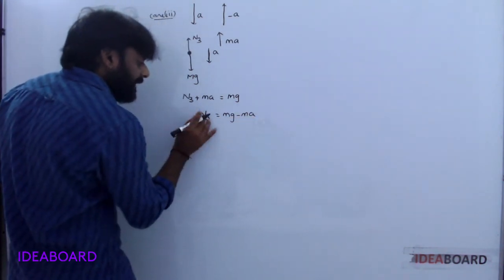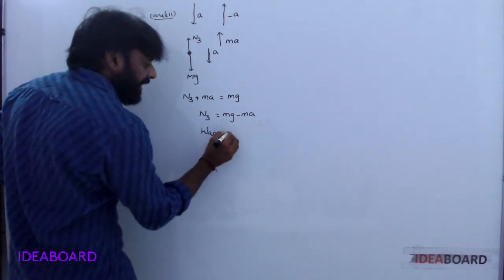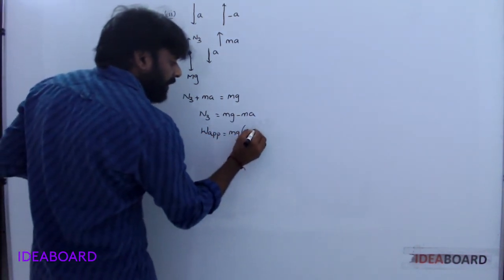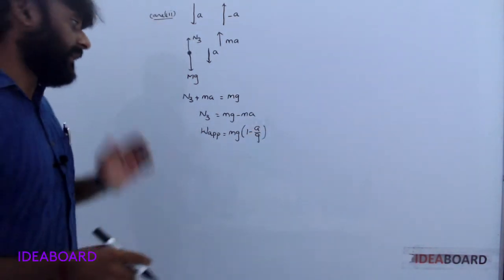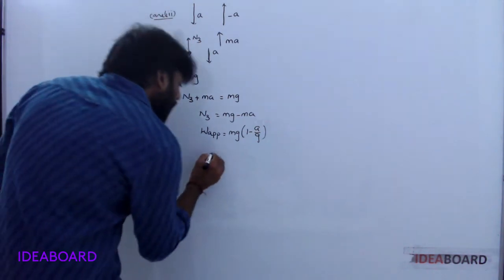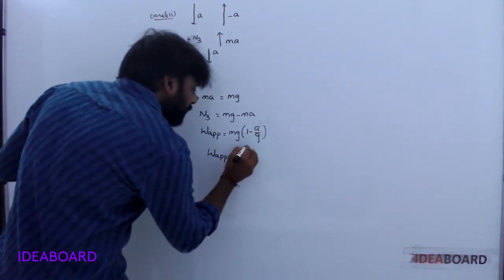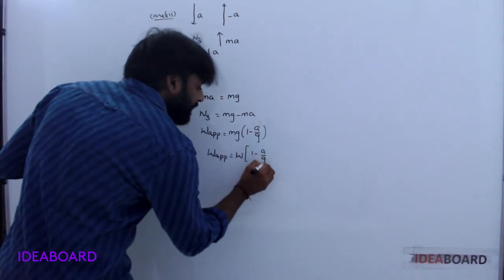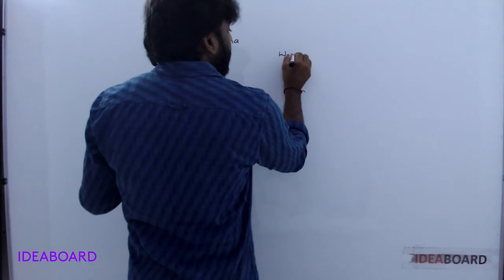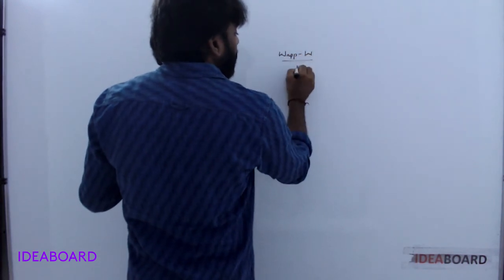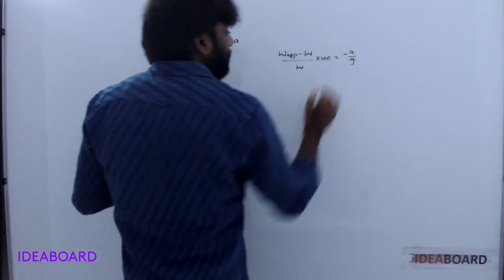Here N3 represents the apparent weight in this case. Taking mg common, apparent weight is equal to W into 1 minus a by g. In terms of percentages, apparent weight minus W by W into 100 is equal to minus a by g.